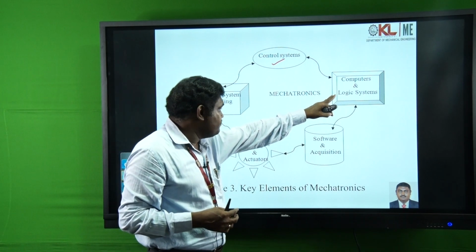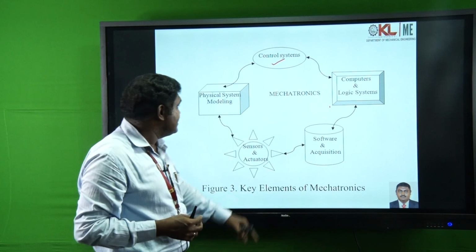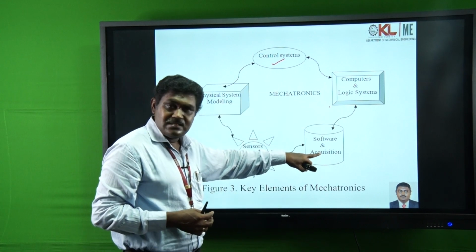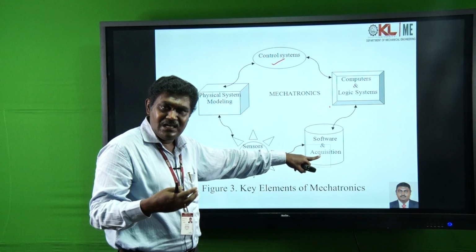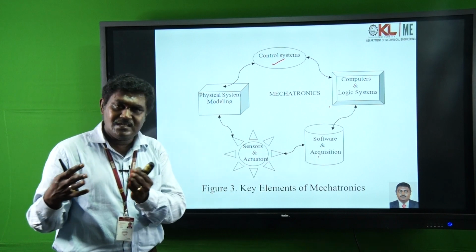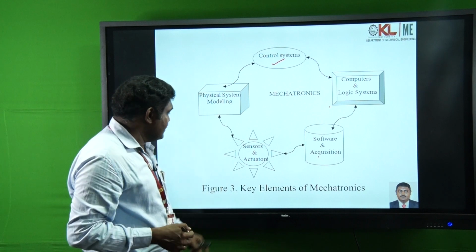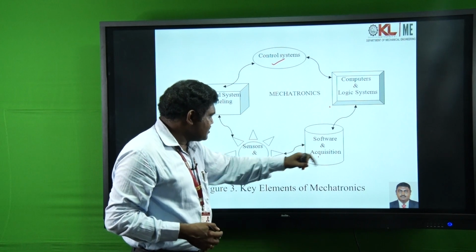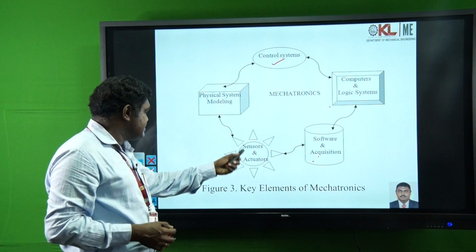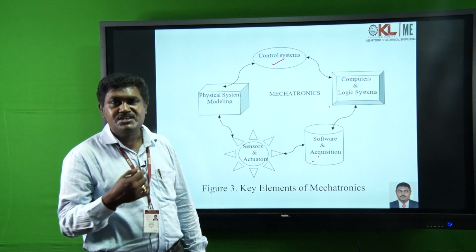Through these computer systems we interact with the control system and whatever software is built in. Different functionalities require different software and acquisition. From the software and acquisition, signals go to the sensors and actuators.